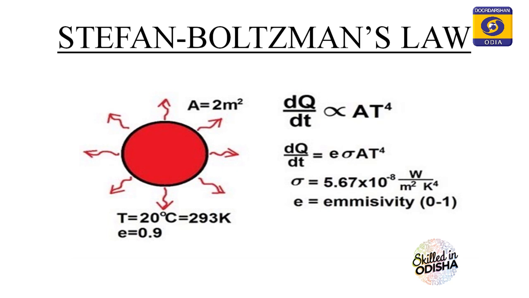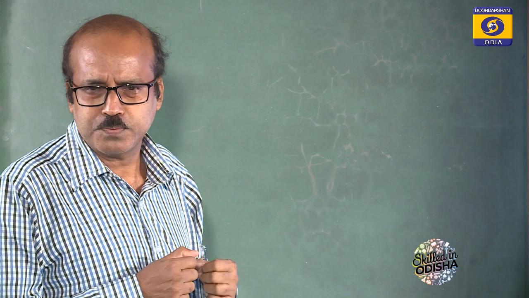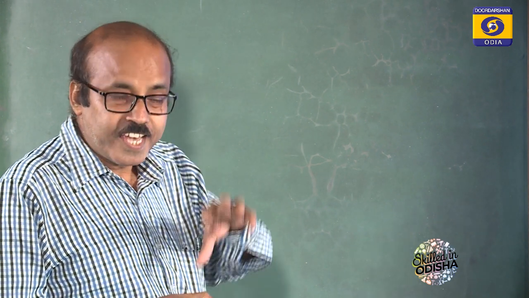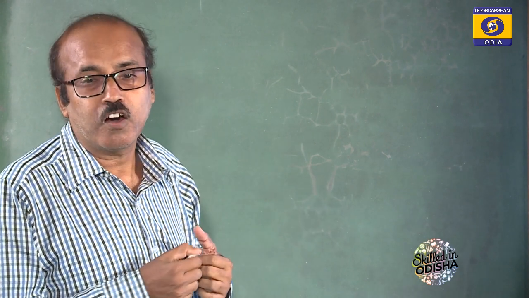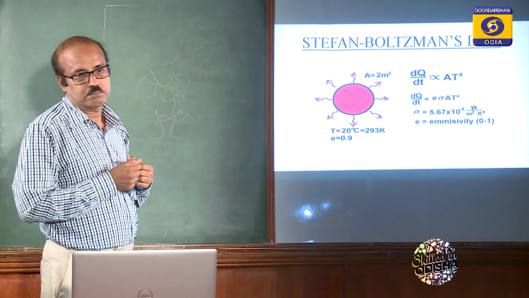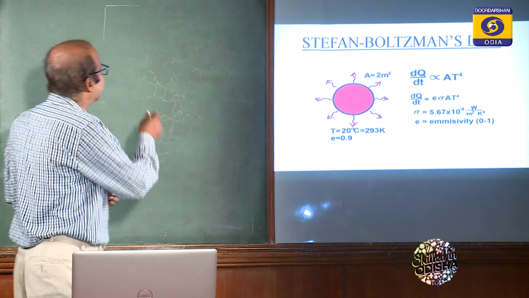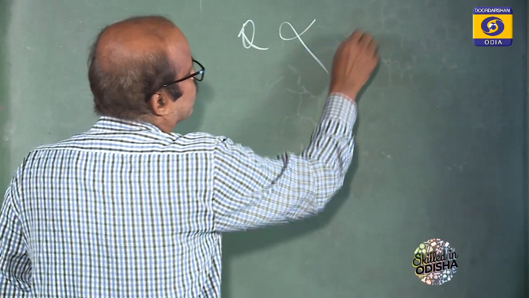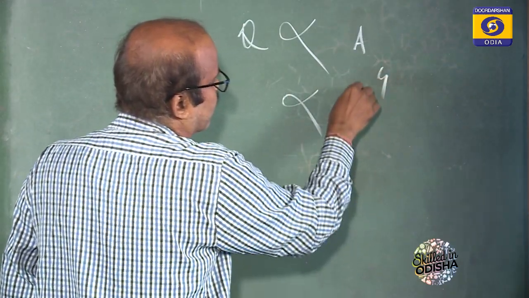Stefan-Boltzmann's law states that the rate of heat transfer is proportional to the area of the object and the fourth power of the absolute temperature, or Kelvin temperature. That means the rate of heat transfer Q is proportional to A, and then capital T for Kelvin temperature.